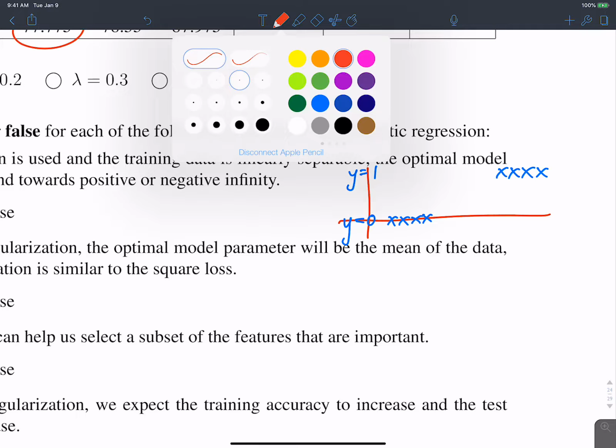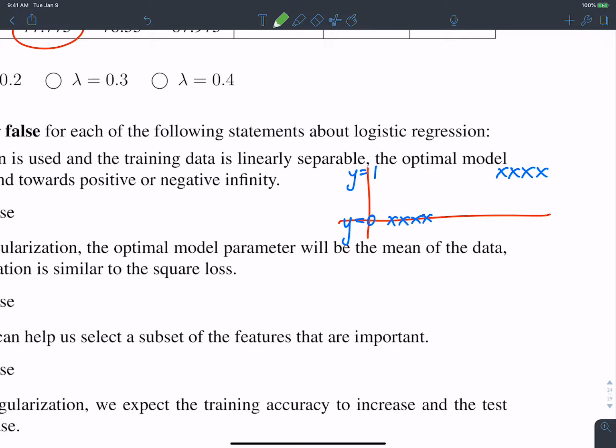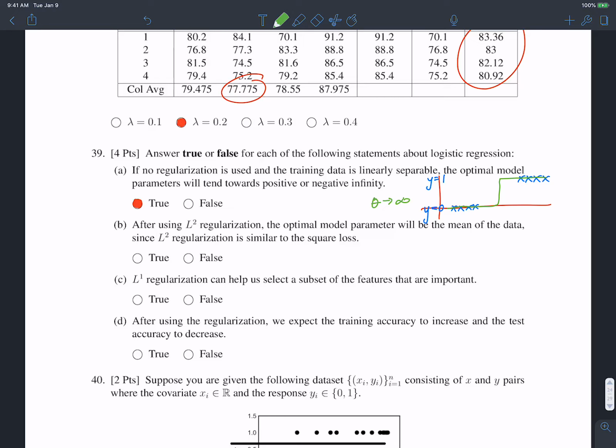But anyways, if our data is linearly separable, what we will eventually get is some logistic regression curve where theta approaches infinity, or if it's the opposite, where the y is equal to 1 points are on the left and y is equal to 0 points are on the right, you'll have theta goes to negative infinity, okay?